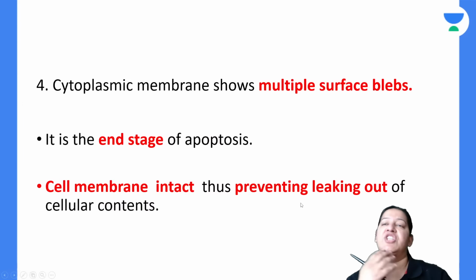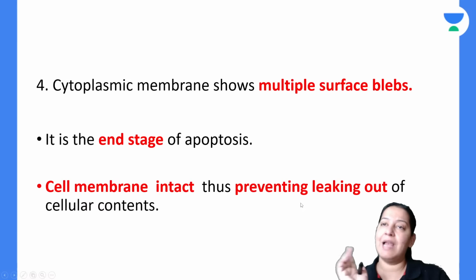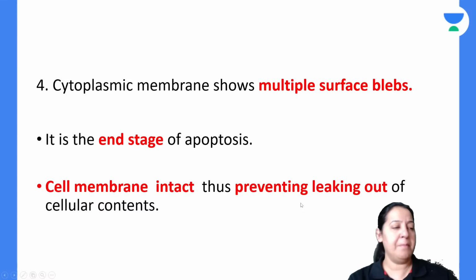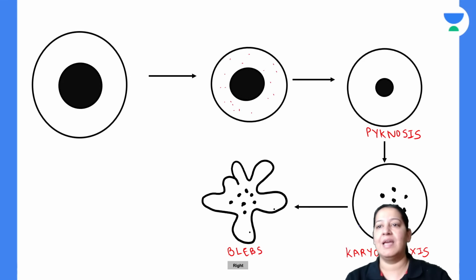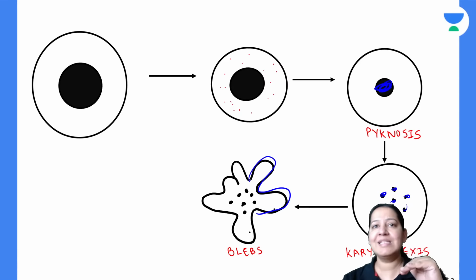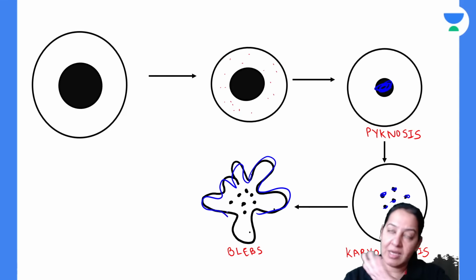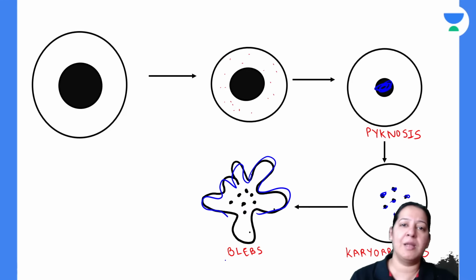Coming to the next feature, on the surface. Now come to the cell membrane. The cell membrane will show multiple bleb formation. Blebs are formed. See the diagram. Now after the nuclear features, the nucleus is pycnotic, the nucleus is fragmented. Now see the cell surface. The cell surface will form multiple blebs, so that in the next portion apoptotic bodies are formed. Ultimately we have to form the apoptotic bodies, not just the bleb formation.